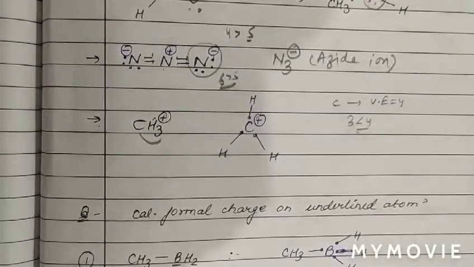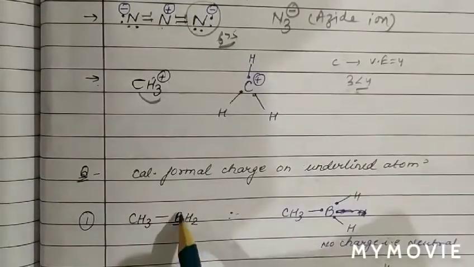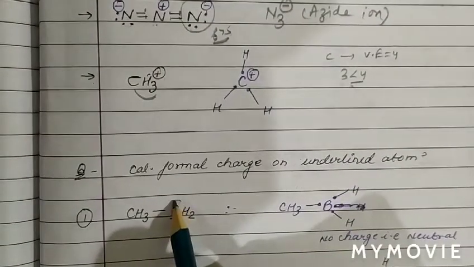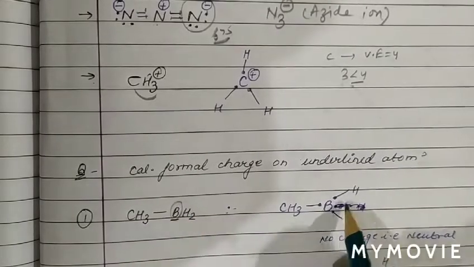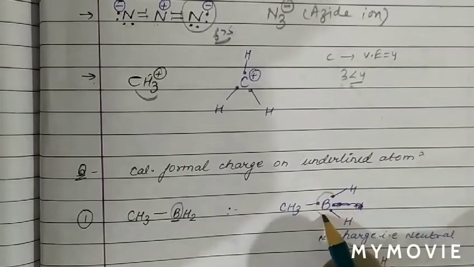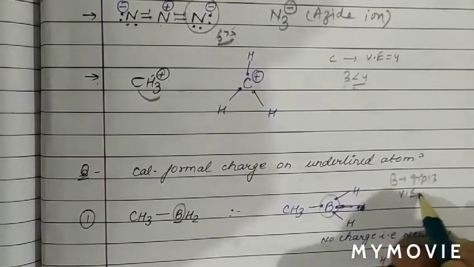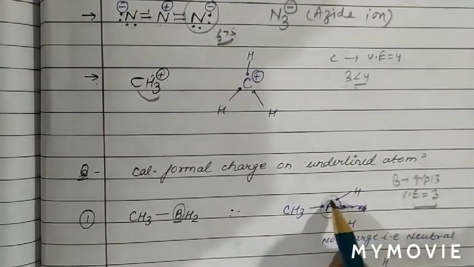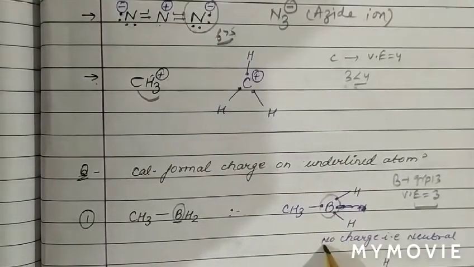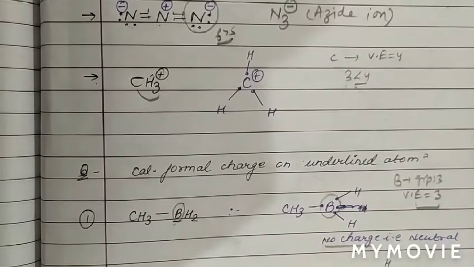Now see another case. In this case we have to calculate the formal charge on underlined atom. So in first case we are calculating the formal charge on boron atom. As we can see in boron, how many bonds are formed? 1 2 3. So 3 electrons are there. And also boron belongs to group number 13. How many valence electrons are there? 3. So number of valence electrons are same as the number of electrons involved in the bonding. Therefore there is no charge on boron, so it is neutral. So in this case the charge on boron is 0.